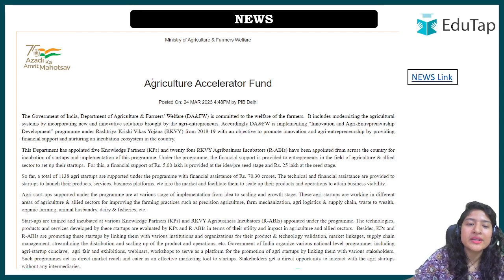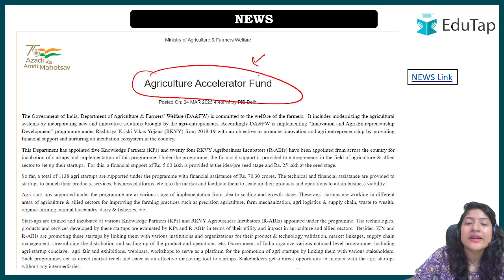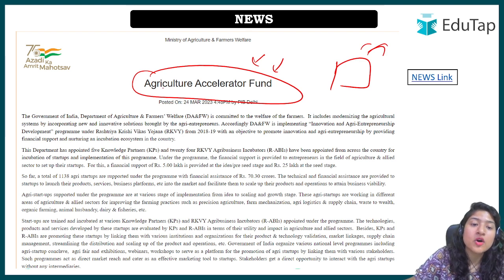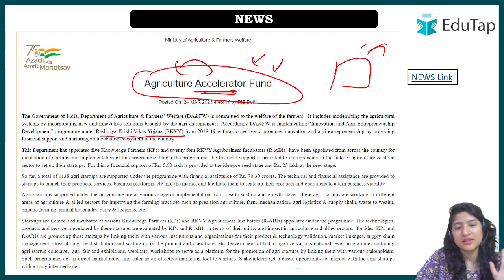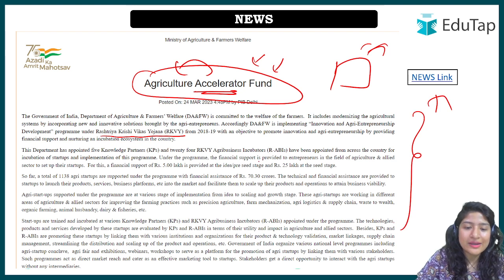For that, the government has now made the agriculture accelerator fund. So the fund has been created, and for what purpose? For accelerating agriculture. And why agriculture rejuvenation needs to be done, we have understood through the Rashtriya Krishi Vikas Yojana. Now I think you must have understood this. I've added the link. If you want to read more about it, you can.